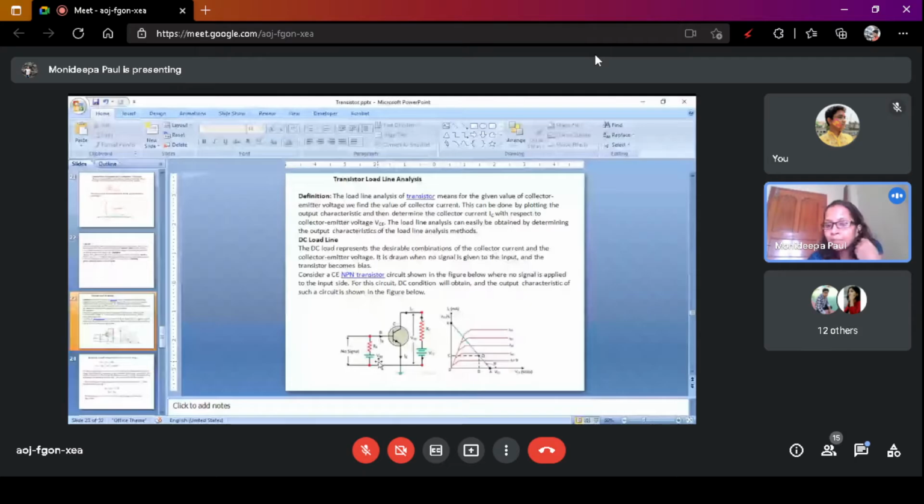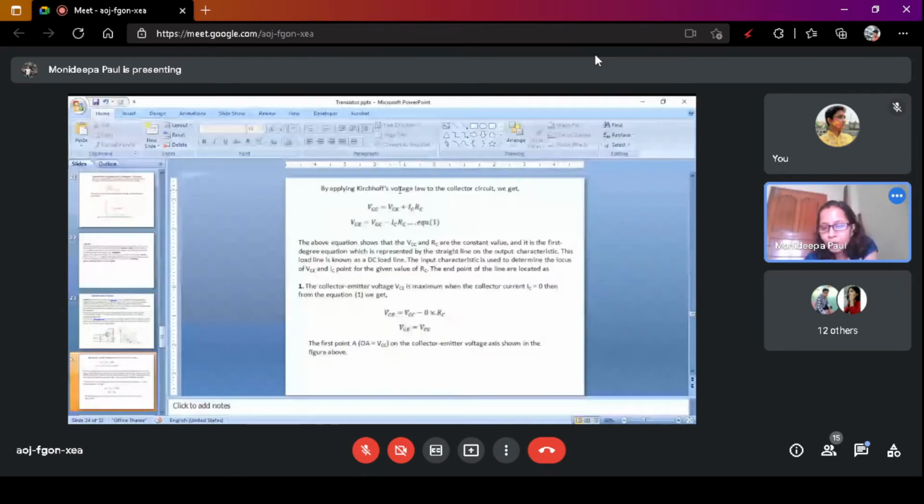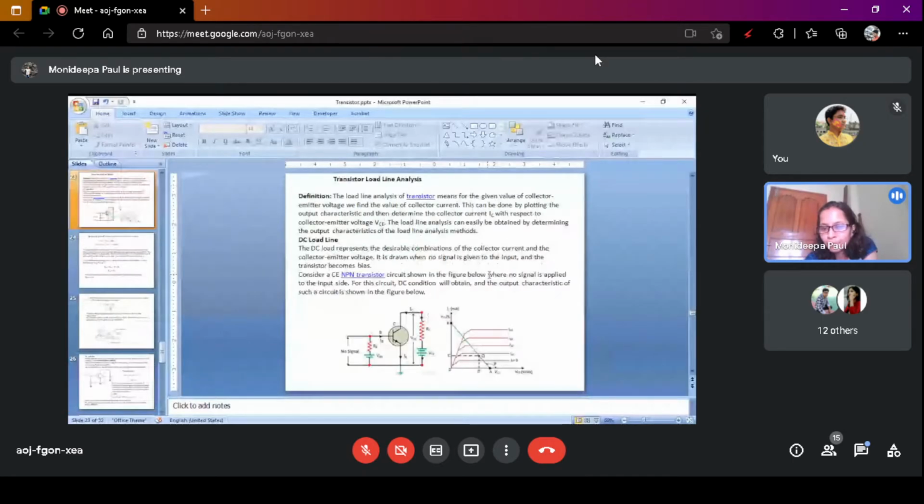Get this point, that is the maximum collector current point and the maximum collector emitter voltage point. This is the procedure, by applying Kirchhoff's voltage law to the collector circuit. In this circuit, you apply Kirchhoff's voltage law.